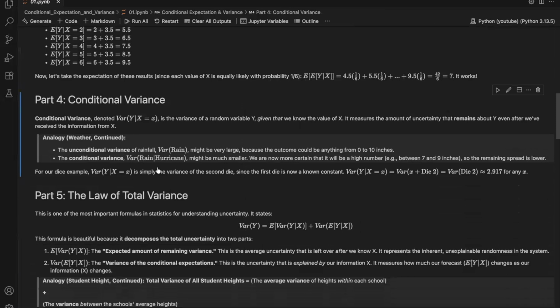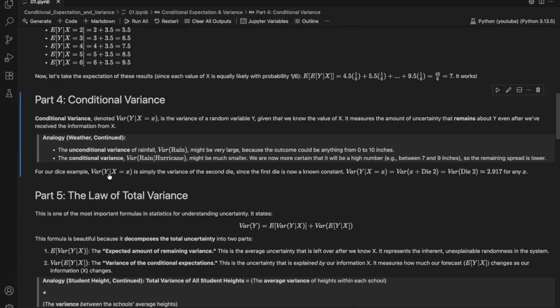Just as our expectation changes, so does our uncertainty. Conditional variance measures the amount of uncertainty that remains after we have received new information. Back to our weather analogy, the unconditional variance for rainfall might be huge because the outcome could be anything from 0 to 10 inches. But the conditional variance, given the hurricane, might be smaller. We are now more certain it will be a high number, maybe between 7 to 9 inches.